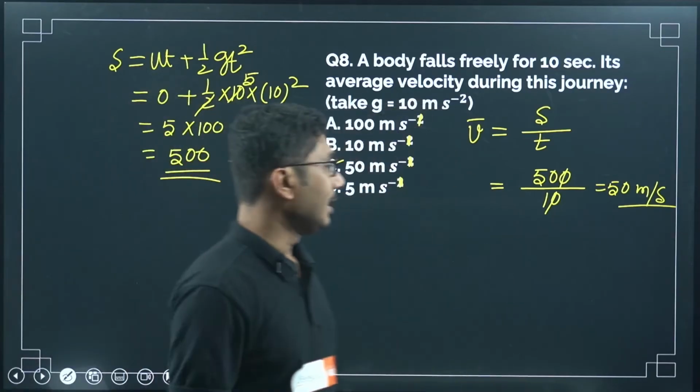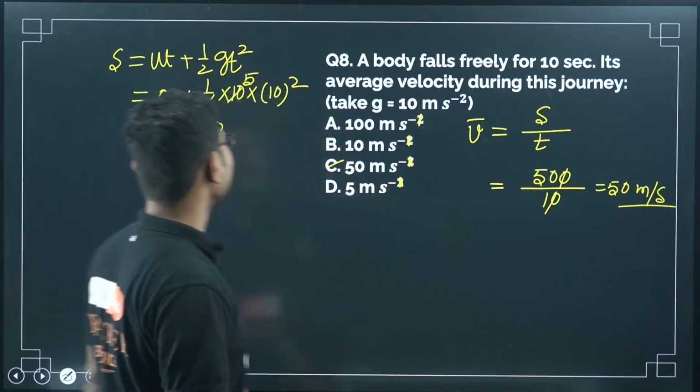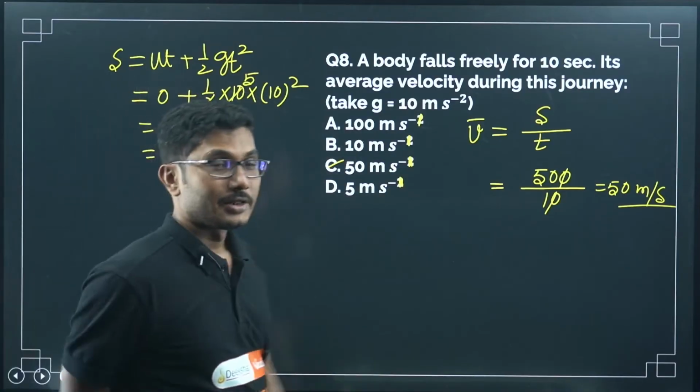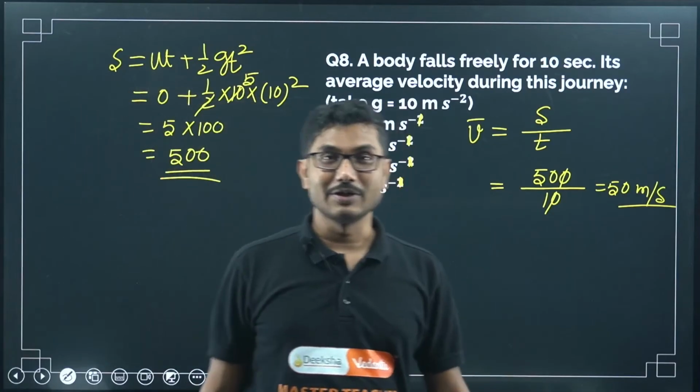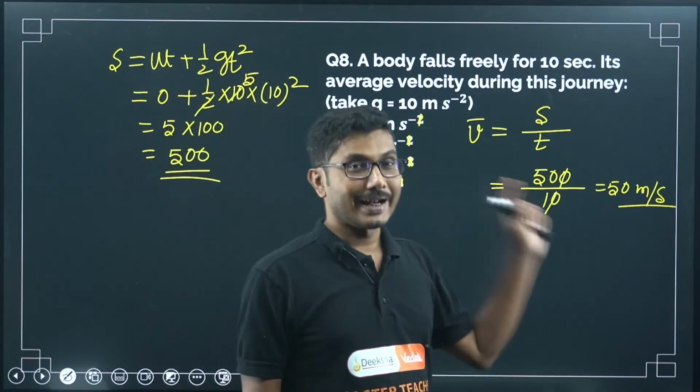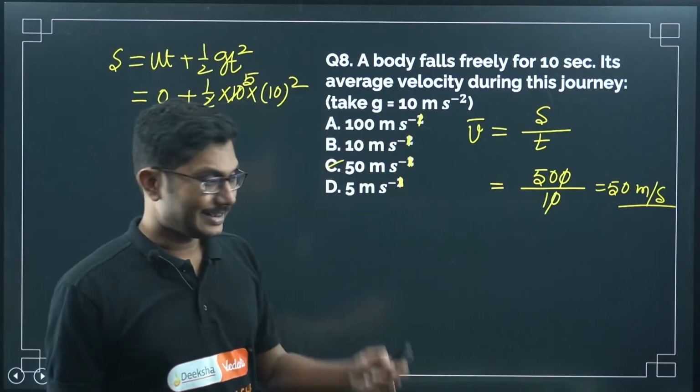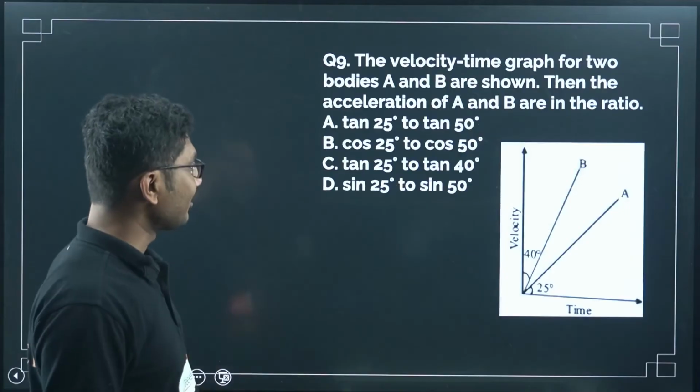Now as you see, the object started with 0 velocity. Even though the object started with 0 velocity, it still has an average velocity. Interesting, isn't it? Now let's move on to the next question.